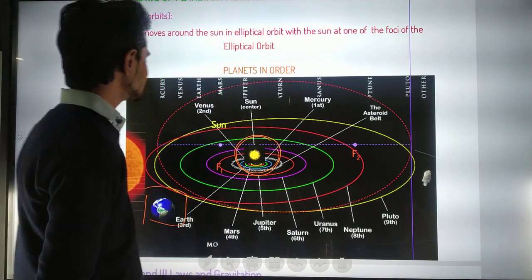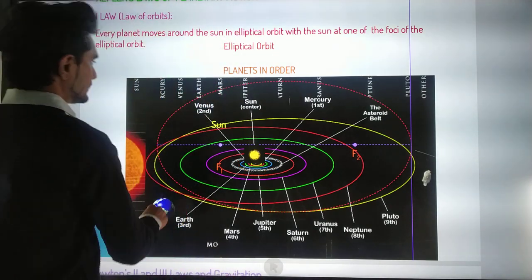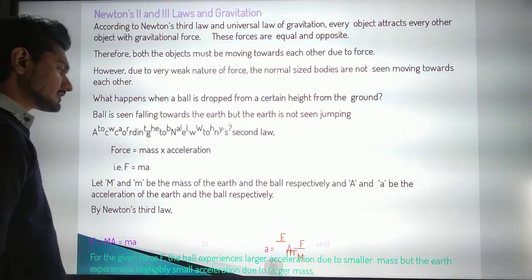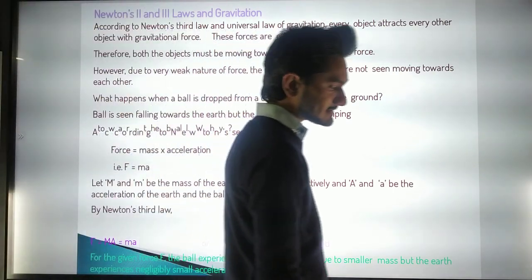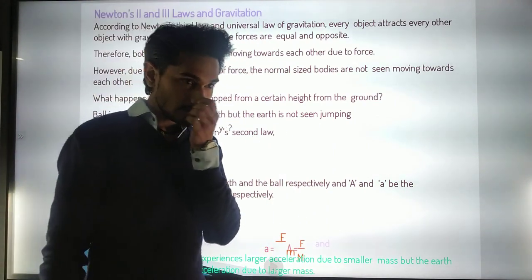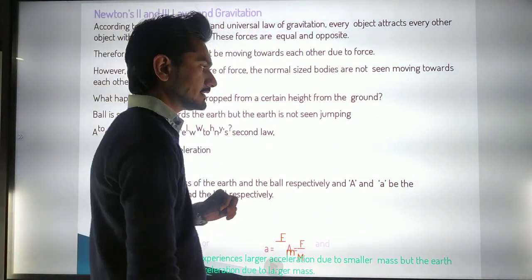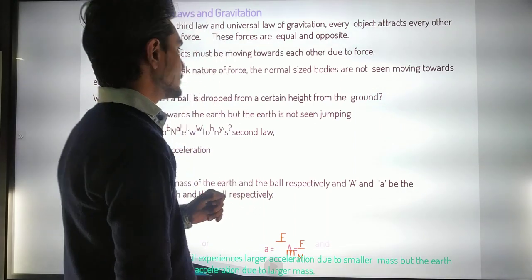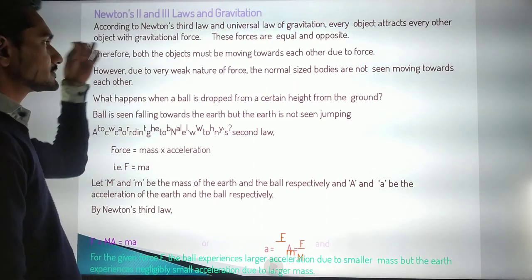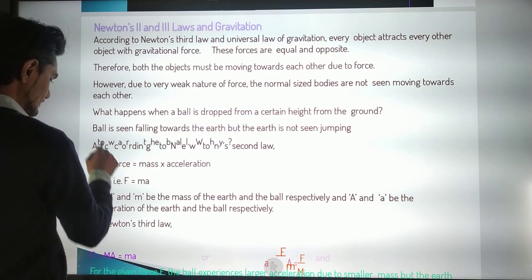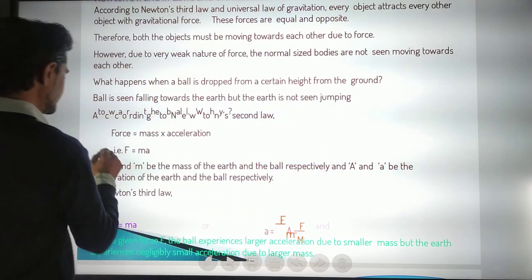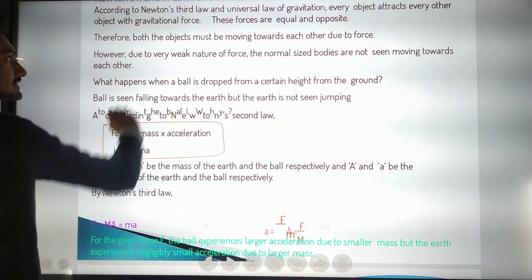Now that you have seen this, let us take another topic: Newton's second and third law of gravitation. Not the force itself, but we are studying the second and third law in reference to gravitation. According to the second law, the force is basically dependent on mass and acceleration. According to Newton's third law, here it is not given in reference to the second law, but we have seen the second law here. So we are going to see that after the third law.